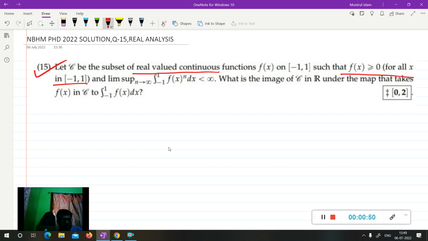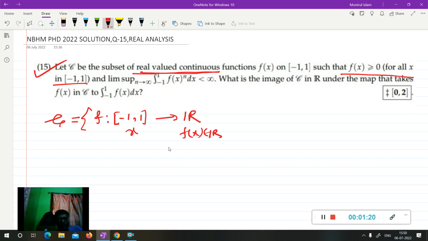It says that script C is nothing but the set of all functions defined from the closed interval [-1, 1], and it is real valued, meaning f is a mapping from the closed interval [-1, 1] to R. If it is a real valued function, each x belonging to [-1, 1] gives f(x) a real number.